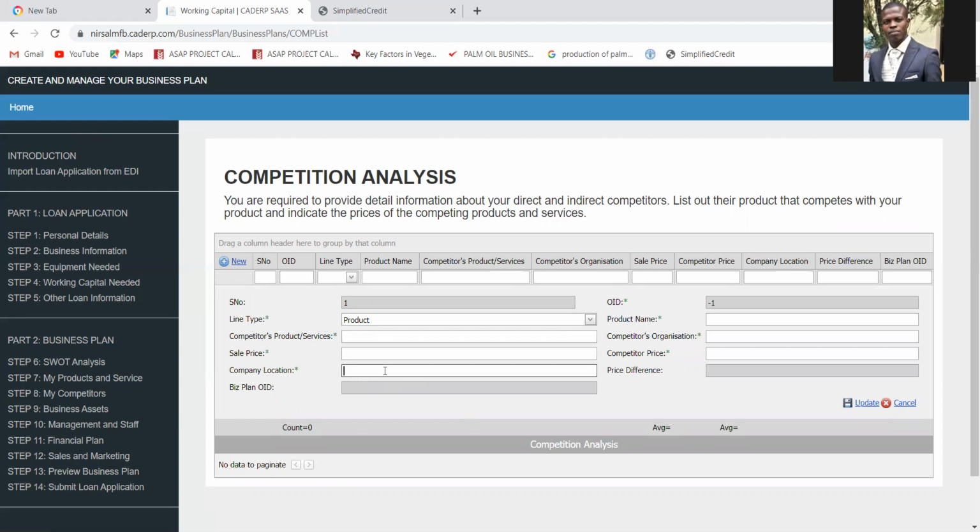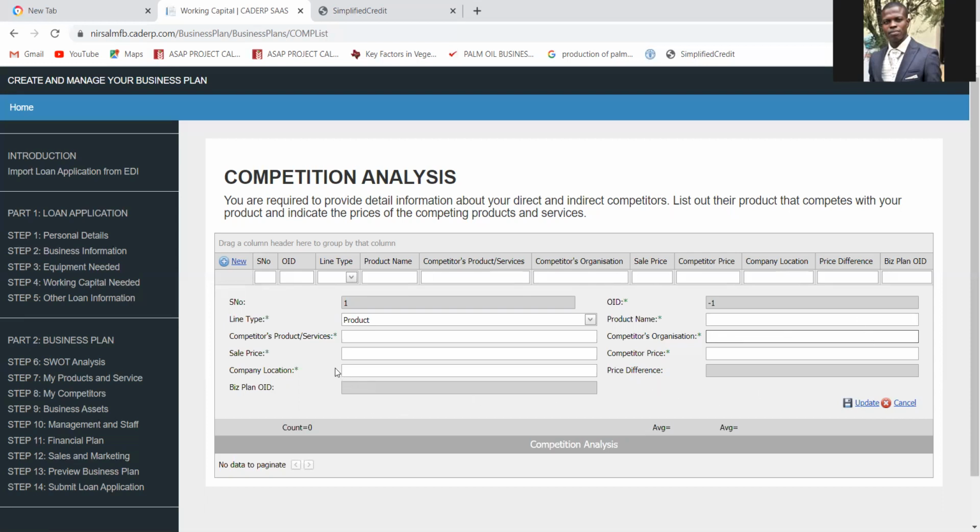Okay, where is their location? Put the local government. Please, on this business plan, any shaded portion, you are not supposed to fill it. It will auto generate itself once you click on update. So, product name. Do they have a brand name? For example, if your company name is X, maybe the competitor has a brand name. Let's say XYZ Gari. Put it there. Competitor's organization. What's the company's name? You put their name here.